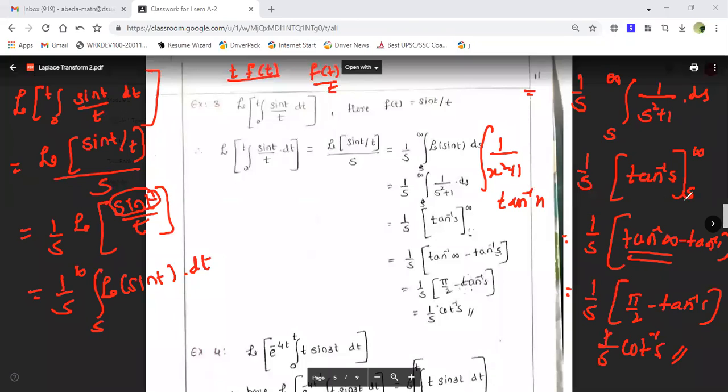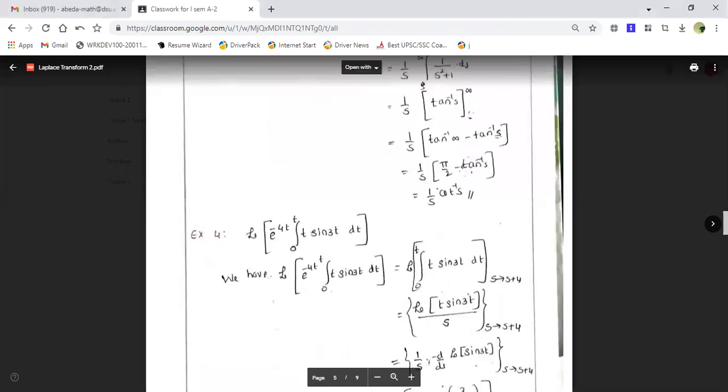What is important here is that you should know what type of functions they have given. First they have given that you have to apply the integral formula. Once you apply the integral formula, then we need to apply the f of t by t form. So you have to be very careful whenever you are applying the proper formulas. You should also know the integrations of 1 upon s square plus 1, 1 upon s, 1 upon s minus 1. All these integration formulas should be known to you, so that you can solve the problems very easily. Okay, so this is another example. Now let me take the next example.